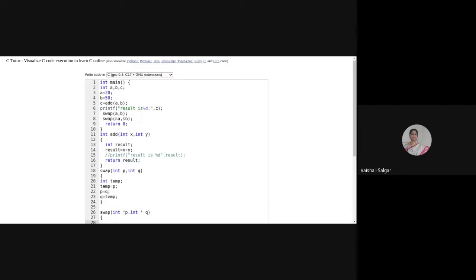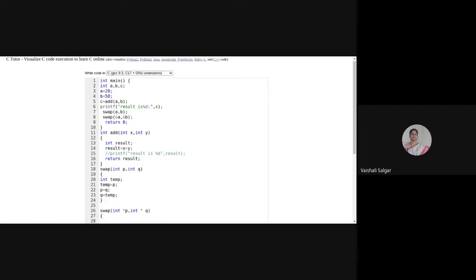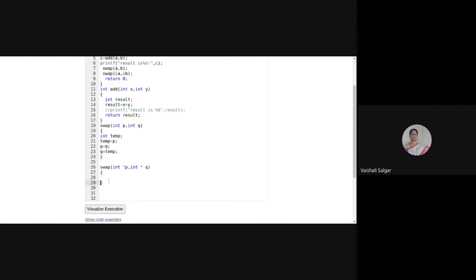Now tell me the code I have to write for swapping over here. M is equal to, now what do I have to write? Simply pointer P. I want to access the values. Can you speak loudly? I'm not able to hear.